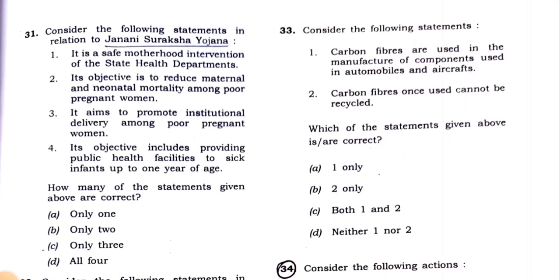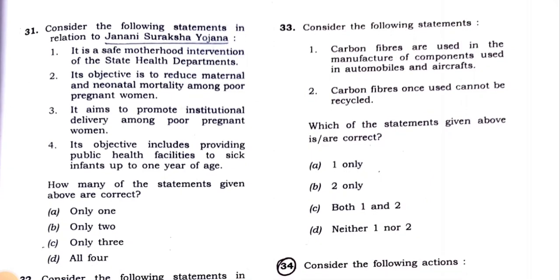Now consider the following statements in relation to Janani Suraksha Yojana. Statement 1: It is a safe motherhood intervention of the state health departments. Its objective is to reduce maternal and neonatal mortality among poor pregnant women. So this is the correct statement. Statement 2: It aims to promote institutional delivery among poor pregnant women. And the next one, its objective includes providing public health facilities to sick infants up to 1 year of age. So this is not the correct statement.